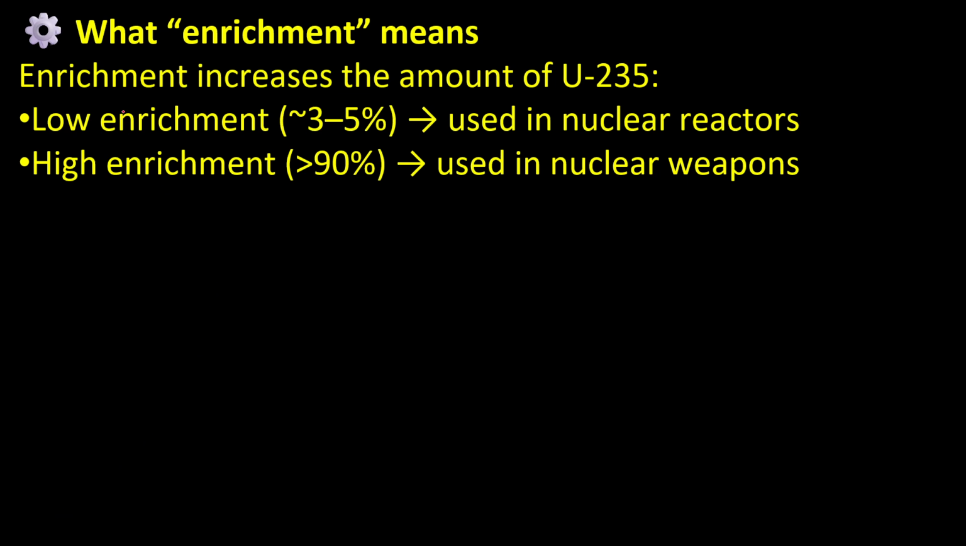Next point. What does enrichment mean? Just now I told you, increasing the percentage of uranium 235. During the process of enrichment, you will get two types of uranium: low enrichment uranium and high enrichment uranium. Low enrichment uranium means 3 to 5% only. If you purify uranium to 3 to 5%, that is called low enrichment uranium. If you go for 90% enrichment, meaning you are collecting 90% uranium 235 only, that is called high enrichment uranium. Okay, this is used in nuclear weapons.